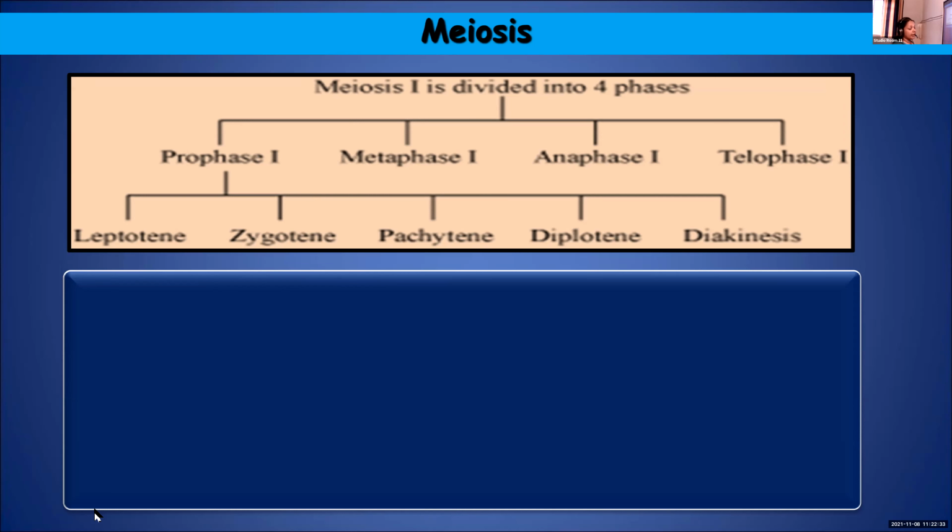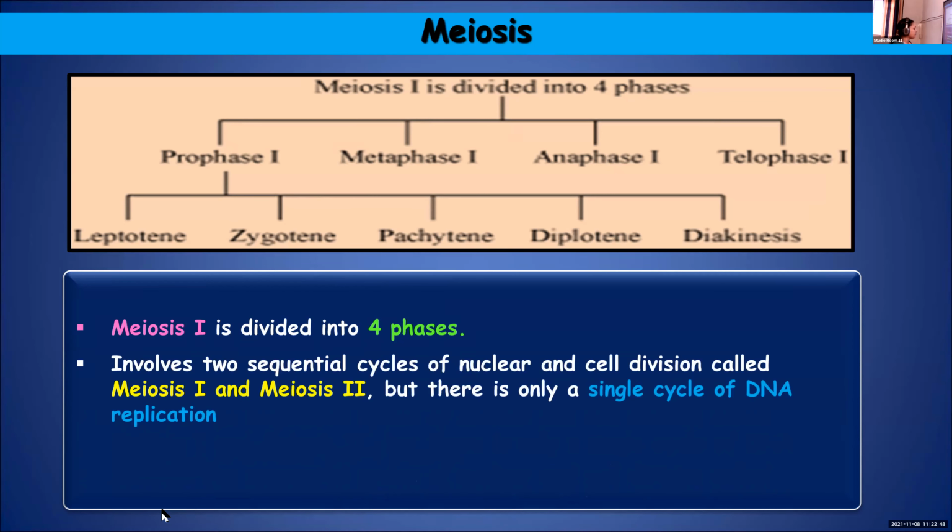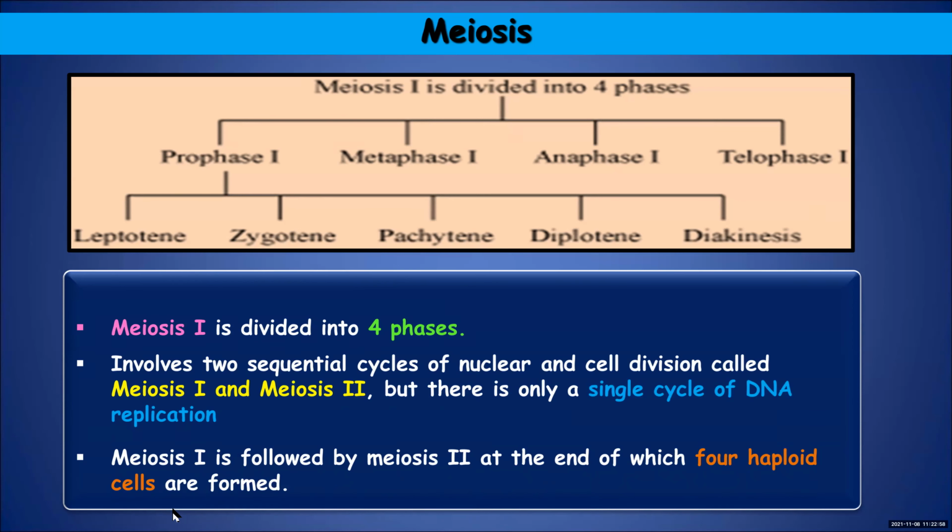You should be able to identify the significant steps or characteristics of each stage. You should be able to distinguish among these different stages. Meiosis involves 2 sequential cycles of nuclear and cell division called meiosis 1 and meiosis 2. All these we learn, but there is only one cycle of DNA replication.